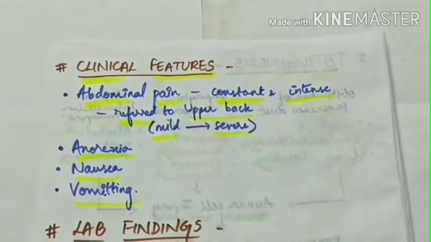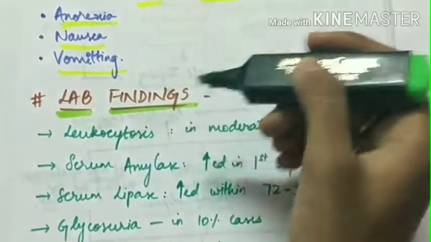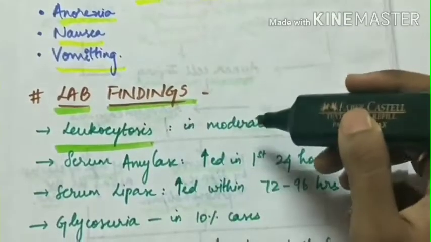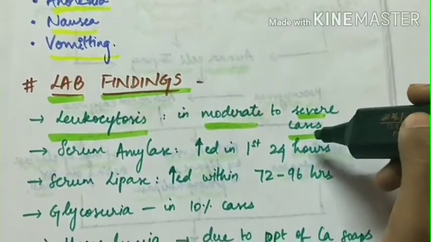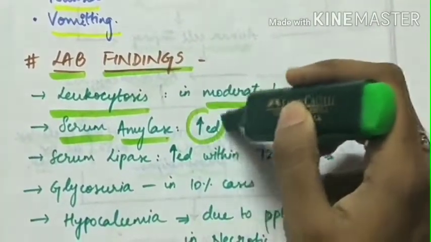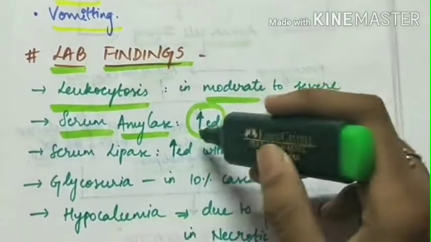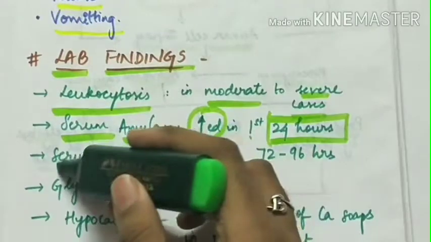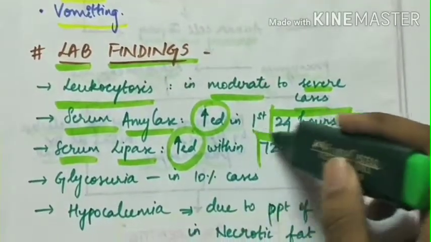Next are the lab findings in acute pancreatitis. There is leukocytosis, which is seen in moderate to severe cases, and the serum amylase levels are elevated in the first 24 hours, and the serum lipase is elevated within 72 to 96 hours.